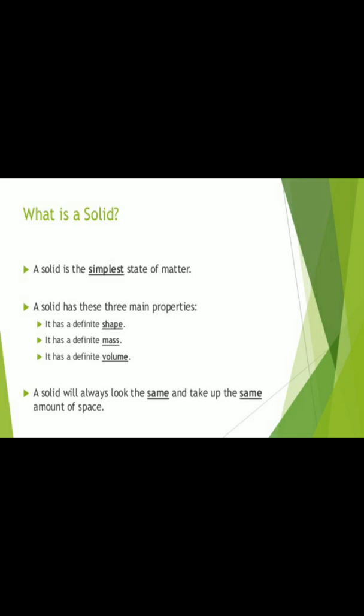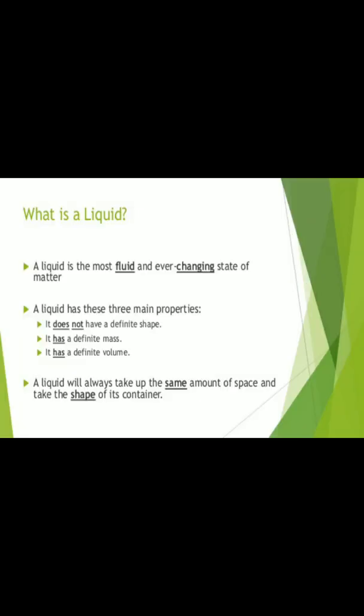For example, if you take an iron, you can't squeeze it, you cannot fold it, you cannot make it smaller. The space something occupies is its volume. Solids have a fixed shape and volume.